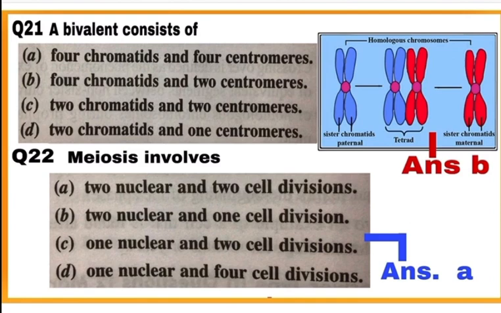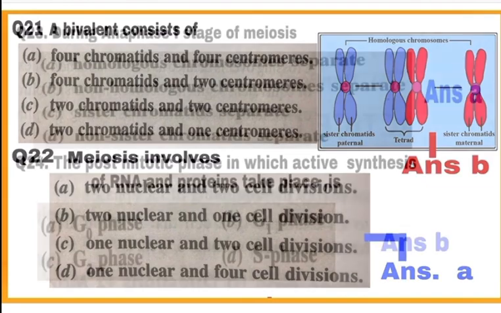Question 21. A bivalent consists of, see the diagram, a bivalent is formed by pairing of homologous chromosomes and it has 4 chromatids and 2 centromeres. So, the correct option is B. Question 22. Meiosis involves, in meiosis, 2 nuclear divisions and 2 cell divisions take place. It is divided into meiosis 1 and meiosis 2. So, the correct option is option A.